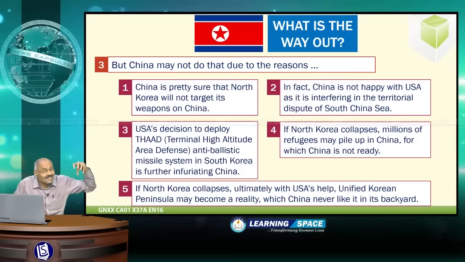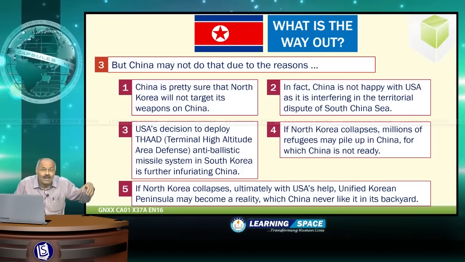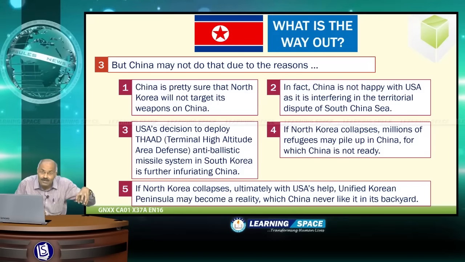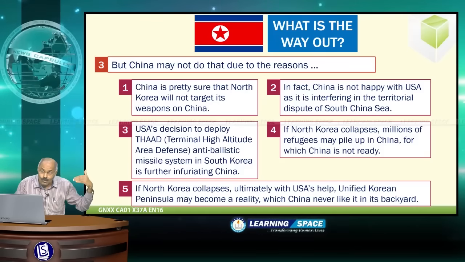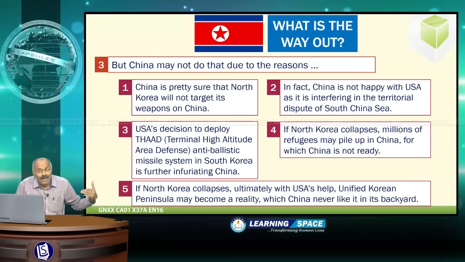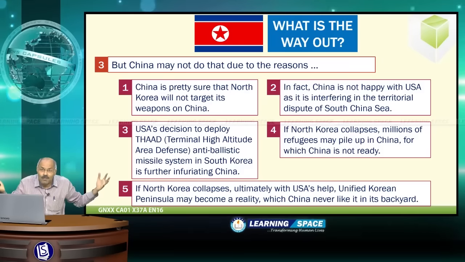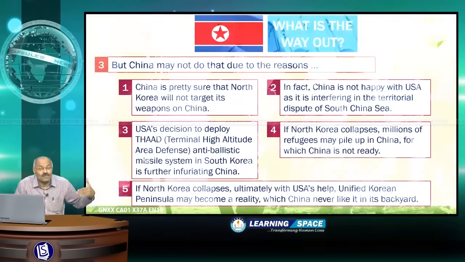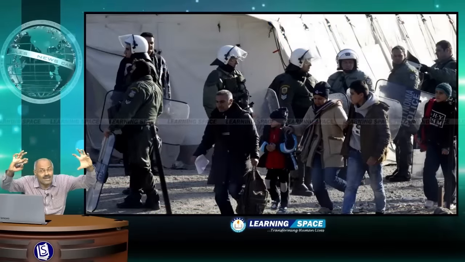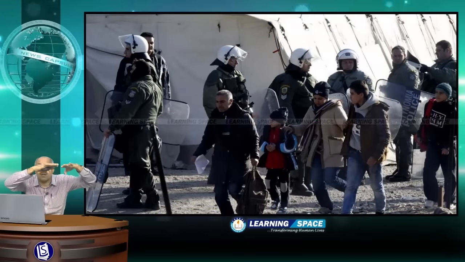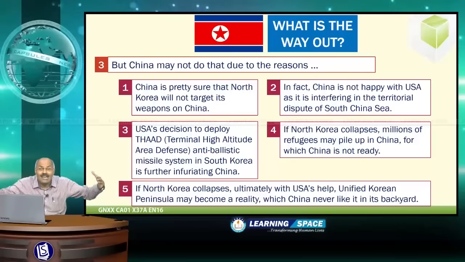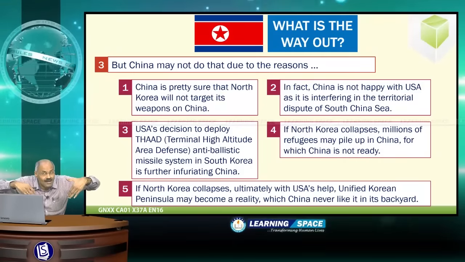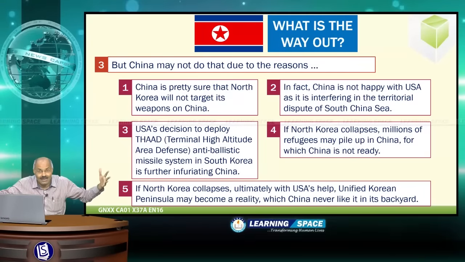The United States of America says these are being deployed to protect South Korea from North Korea, but China is not happy with the developments. Fourth, if North Korea collapses, there is every possibility millions of refugees may pile up in China. All of you are familiar that China has a long border with North Korea, and taking refugees in case of collapse of North Korea is something China is not ready for.